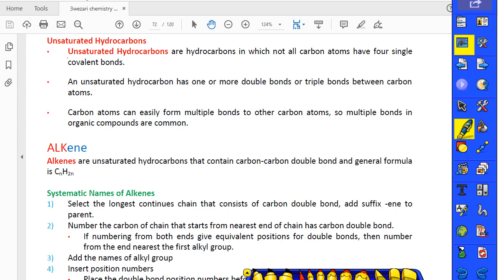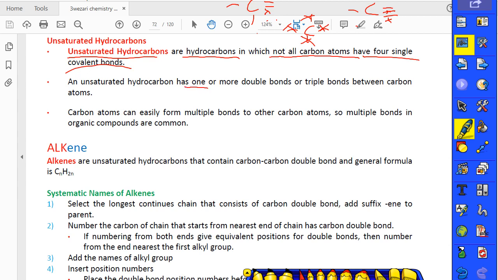Guys, unsaturated hydrocarbons means hydrocarbons in which not all carbon atoms make 4 single bonds. It means that at least one of them makes a double bond, or at least one of them makes a triple bond. In your compound there must be at least one double or triple bond. Otherwise all the carbons make 4 single bonds, and we would call it saturated. We call them unsaturated because you can break that bond. You break these bonds and you make them saturated.